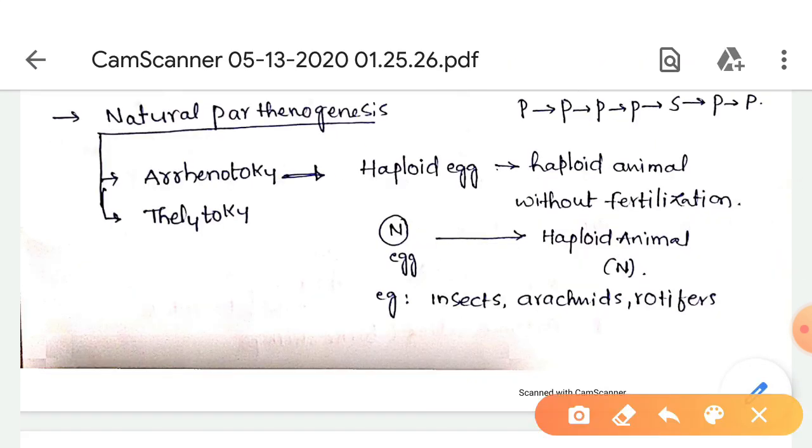This natural parthenogenesis is further classified into two types: arrhenotoky and thelytoky.